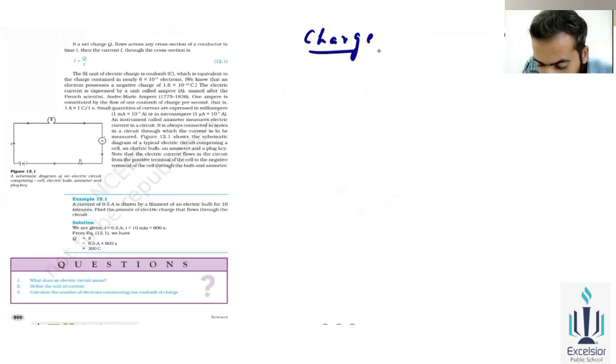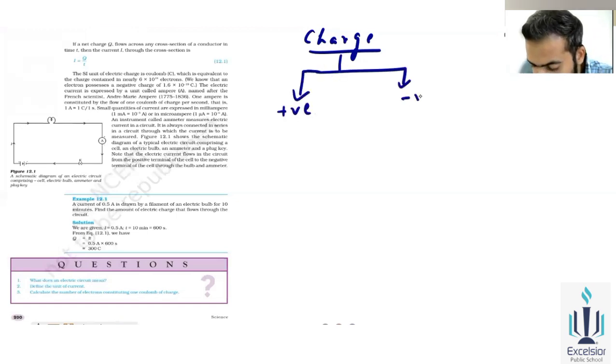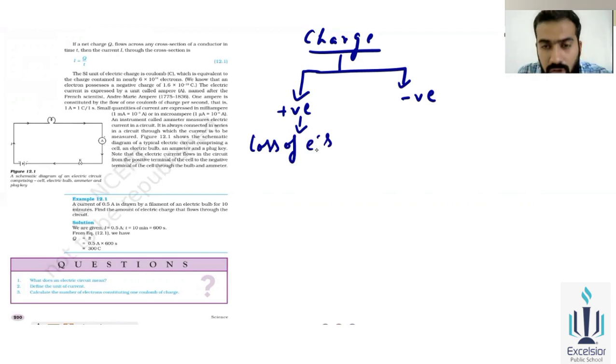So here there will be a current. Okay, so before studying current, we'll also know about the charge. Charge is of two types: first is positive charge and another is negative charge. As you know, positive charge means the loss of electrons. So if there is a loss of electrons, meaning a decrease of negative charge, that's the positive charge. And what is the negative charge? We will say a gain of electrons. Why? Because electrons are negatively charged particles. So an increase in the negative electrons means negative charge.